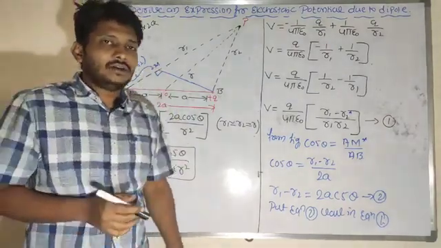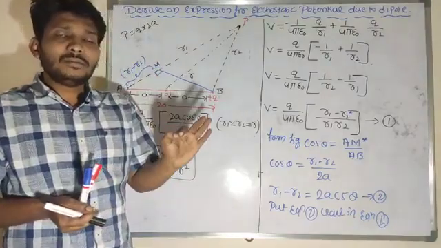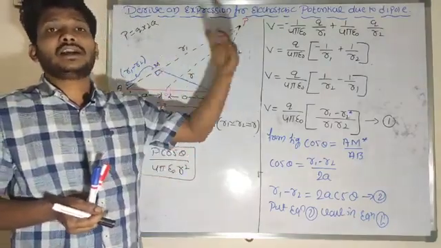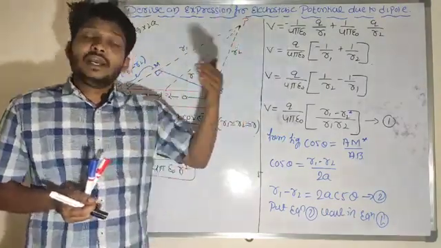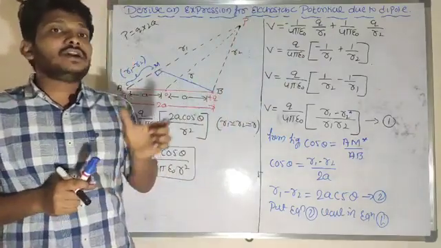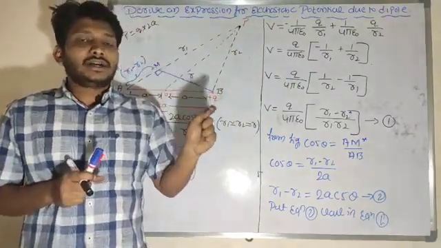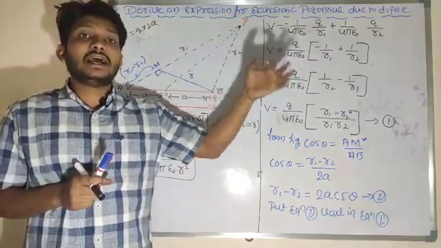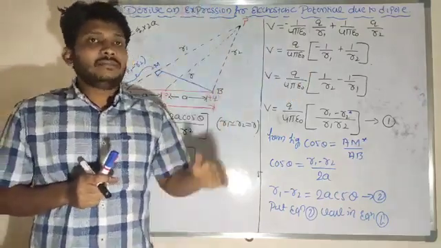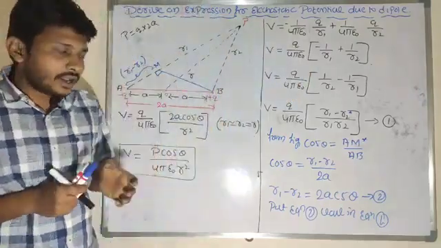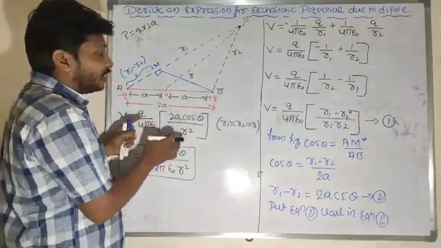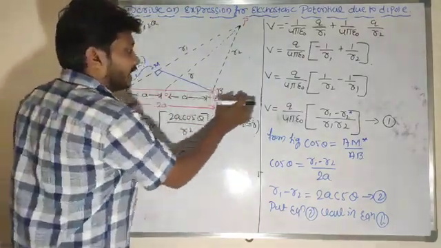Now I would like to consider the value of electric potential at the axial line and at the equatorial line. In the case of electric charge and field, you derived the expression for electric field at the axial line as well as at the equatorial line. In a similar way, I want to calculate the value of potential due to the dipole at the axial line and at the equatorial line.